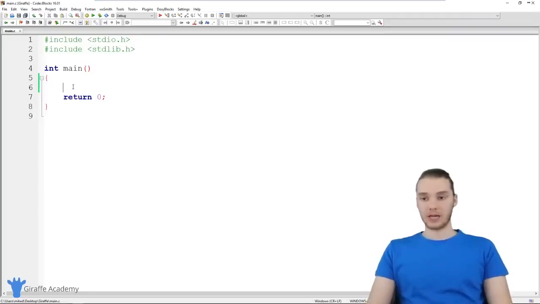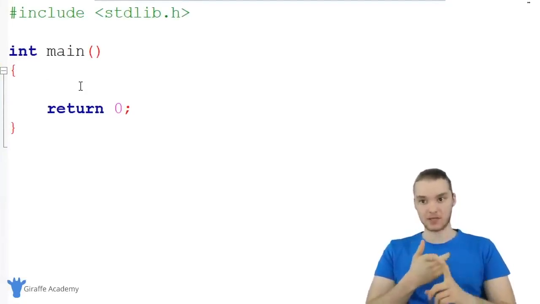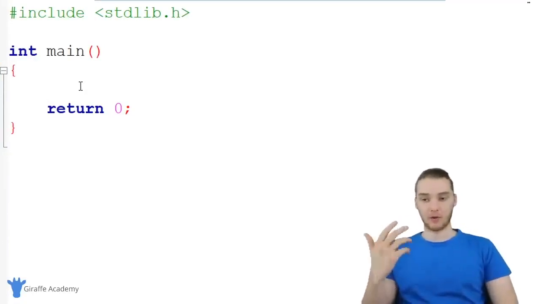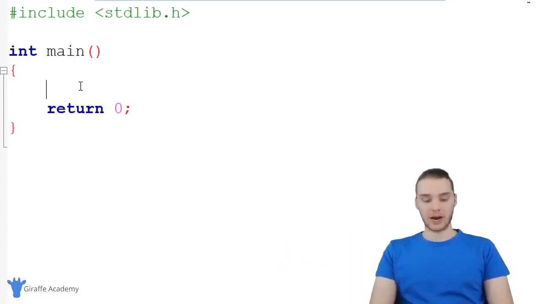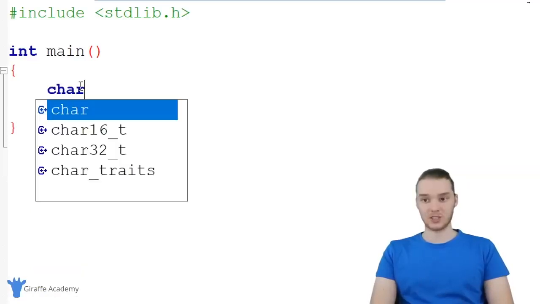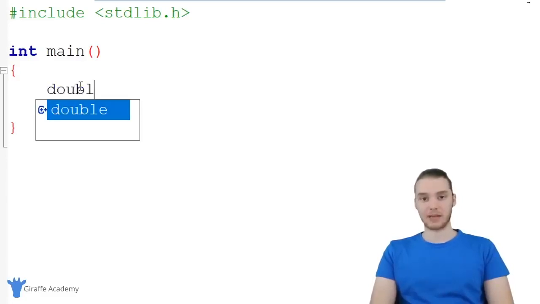We can create an array a lot like we create a normal variable. A variable and an array are very similar. A variable is basically used to define a container that stores a single value, and an array is used to define a container that stores any number of values. So the first thing we're going to have to do when we create an array is give C some information. The first piece of information is what type of data we want to store inside of the array. For example, I could say int, and now I'd be creating an array that would hold integers. If I said char, I'd be creating an array that would hold characters. Or if I said double, same thing, but for double numbers.